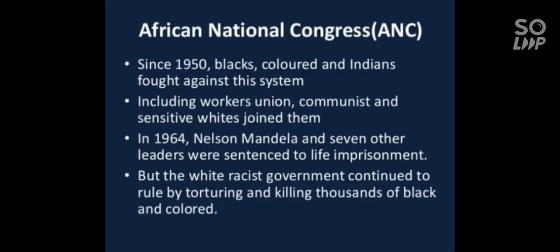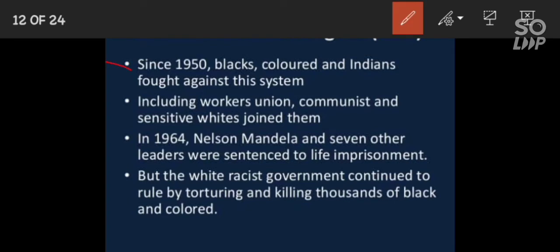After long bloodshed and struggle, it was clear that the white government could not hold or control black and colored people. And since 1950, the black and colored people fought against the apartheid and discrimination system. They launched protests, marched and struck against the brutal policies, means white people's policies.